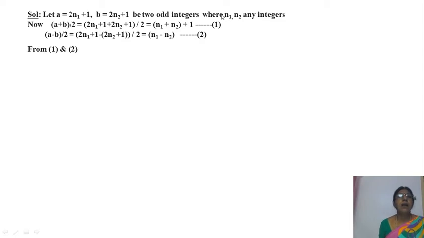Now you find (a plus b)/2. (a plus b)/2 means add these two: a is 2n1 plus 1, b is 2n2 plus 1, divided by 2. That is 2n1 plus 2n2, 1 plus 1 is 2, so (2n1 plus 2n2 plus 2)/2. Each term has 2, cancel. We get 2n1/2 means n1, 2n2/2 means plus n2, 1 plus 1, 2/2 means 1. So (a plus b)/2 equals n1 plus n2 plus 1. Let this be equation 1.